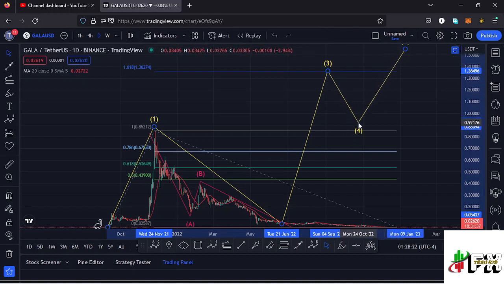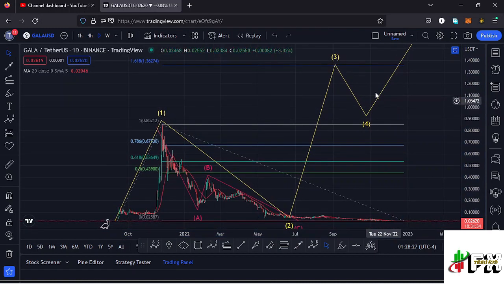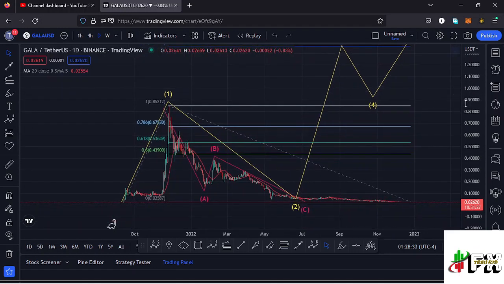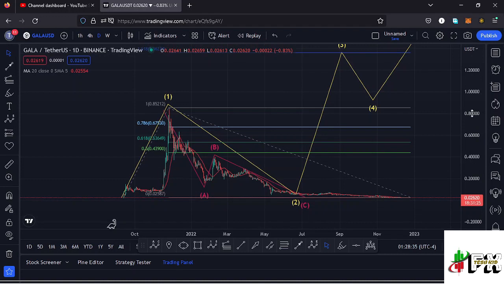market, and then expect a wave 4 before we continue pushing even higher in the formation of a wave 5. And in that wave 3 to the upper side, that will be giving us a new all-time high. So let's be patient and see how that plays out, and that is my long-term scenario that I'm expecting to play out here on the Gala Games chart.